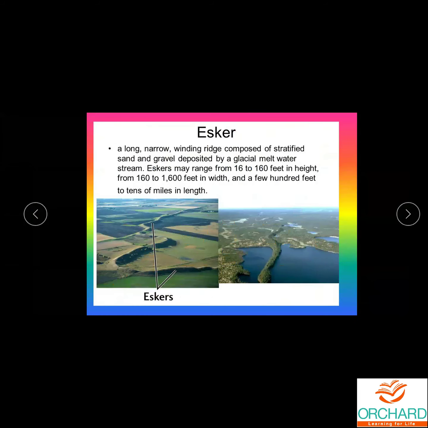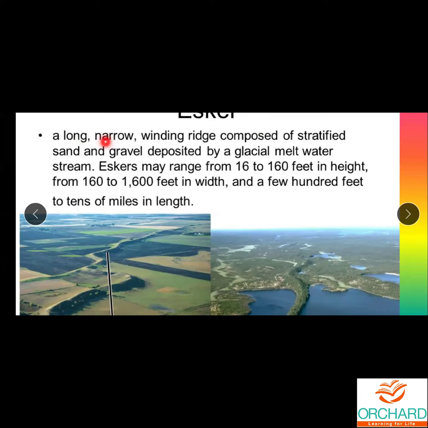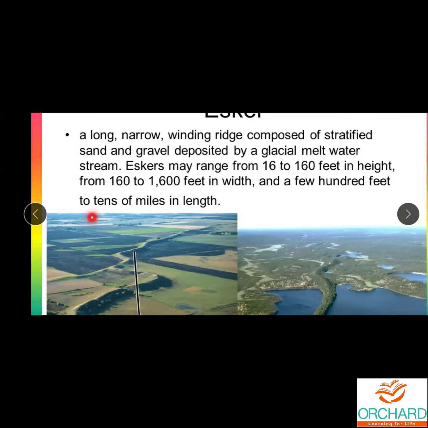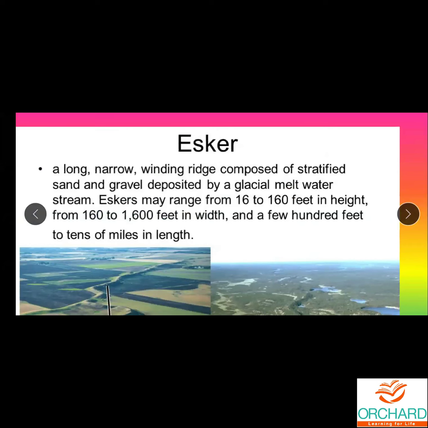Next one, these are eskers. Eskers means a long, narrow, winding ridge composed of stratified sand and gravel deposited by a glacial meltwater stream. This ranges from 16 to 160 feet in height, from 160 to 1,600 feet in width, and a few hundred feet to tens of miles in length. So esker means it is a ridge. It is formed due to the glacial meltwater stream.